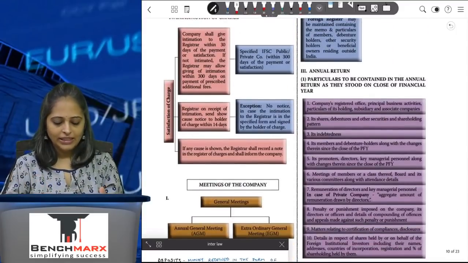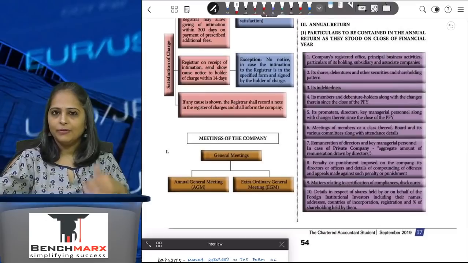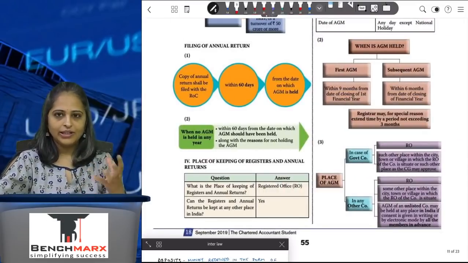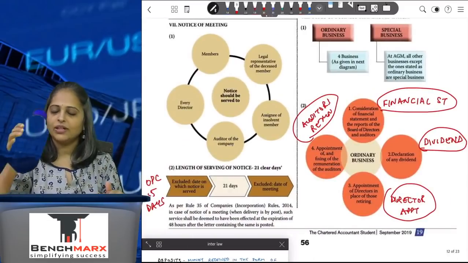Now coming to the meetings of the company. You have the general meetings, but before we go to meetings, we'll quickly go through the things which are required before the meeting takes place.